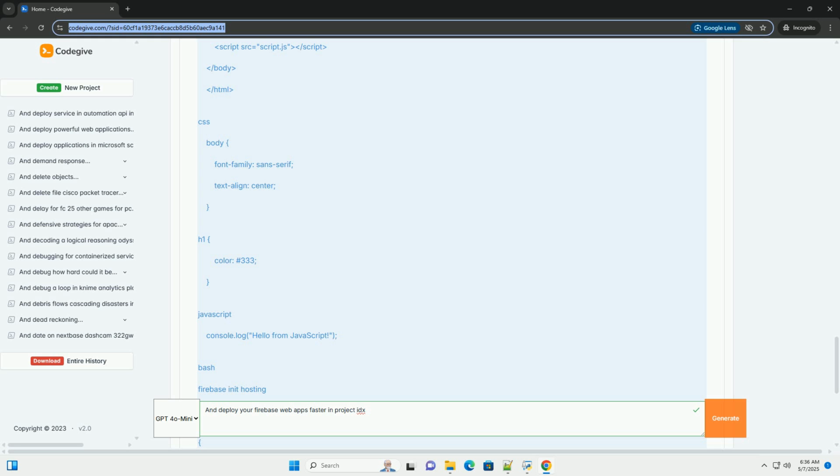Configure your public directory. The CLI will ask you for your public directory. This is the directory containing the files you want to deploy: HTML, CSS, JavaScript, images, etc. For a standard HTML/CSS/JavaScript project, this is often . or public.